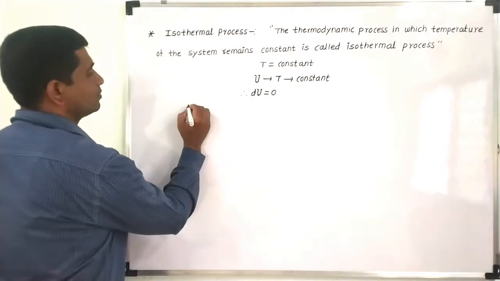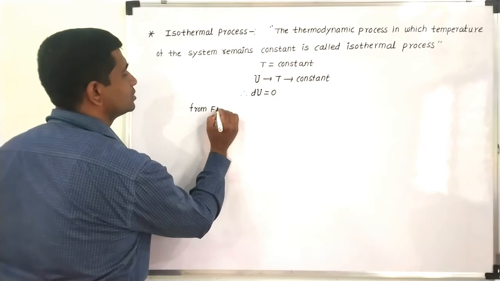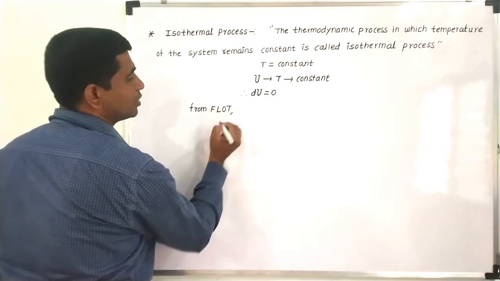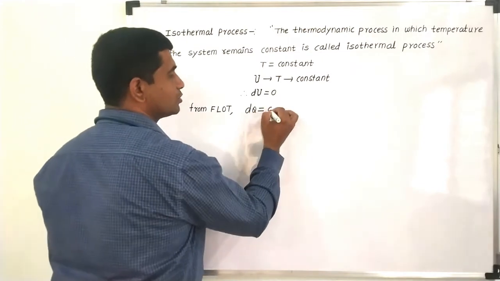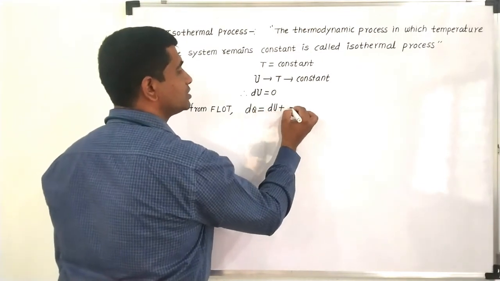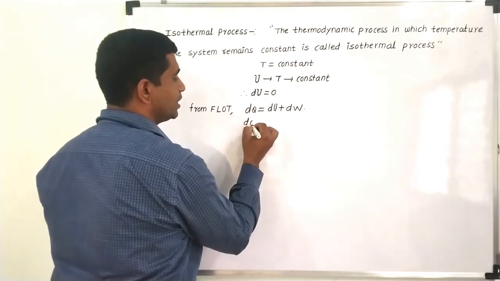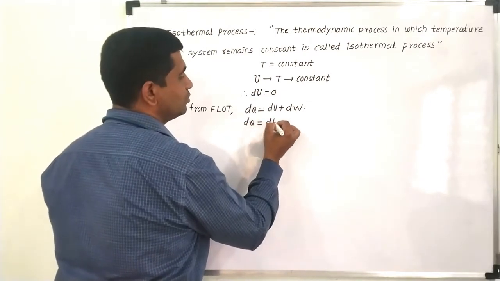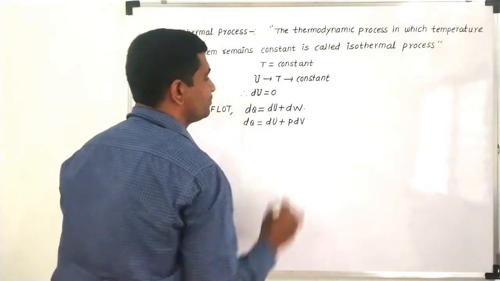So from the first law of thermodynamics, we know the mathematical statement dQ is equal to dU plus dW, which we can rewrite with dW as P into dV.